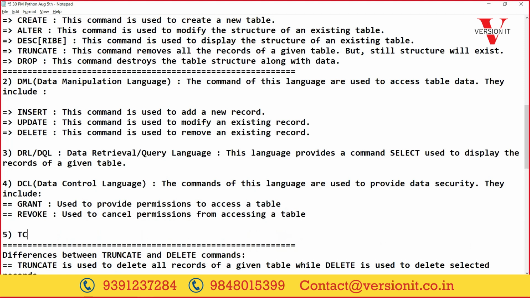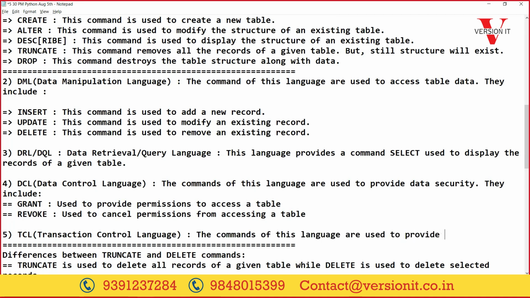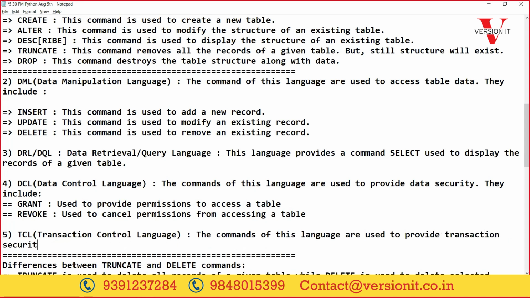And finally we have TCL. It stands for transaction control language. So transaction control language, as the name implies, the commands of this language are used to provide transaction security. They are used to provide transaction security.